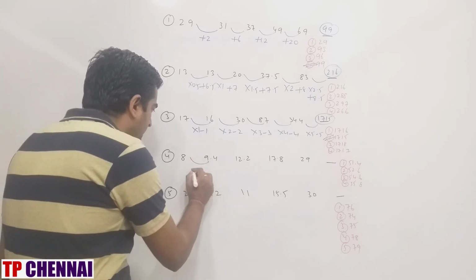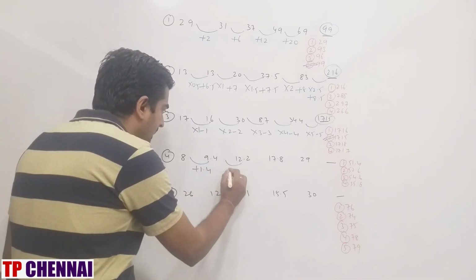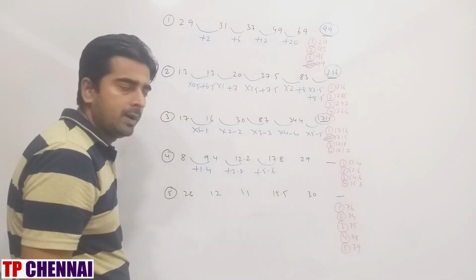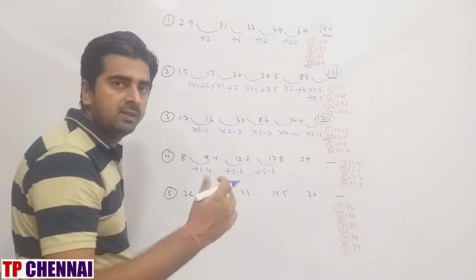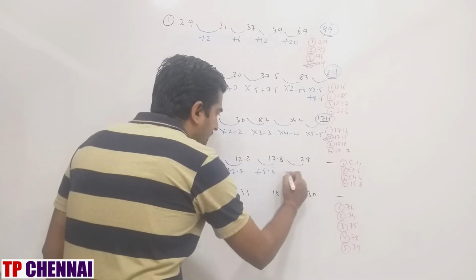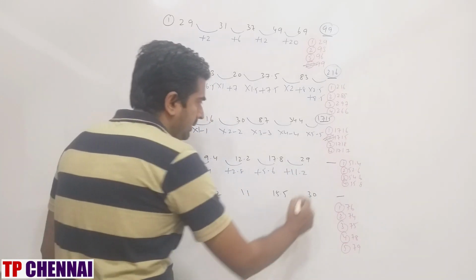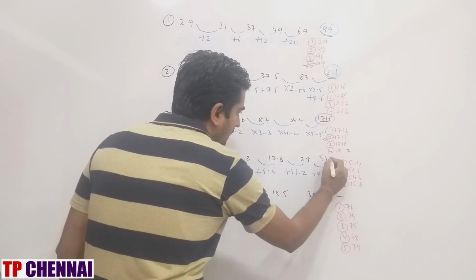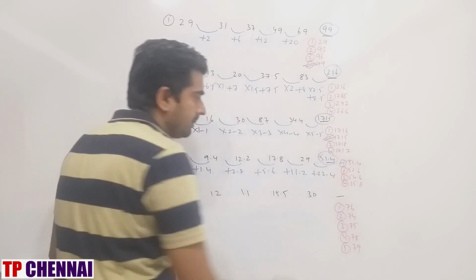Then next one: 8, 9.4, 12.2, 17.8, 29, dash. How much gap is there? Plus 1.4, plus 2.8, plus 5.6. So the difference is getting doubled. This is plus 11.2, and this is plus 22.4. 51.4 is my answer, which is the first option.